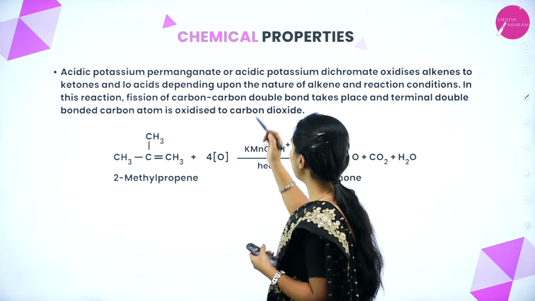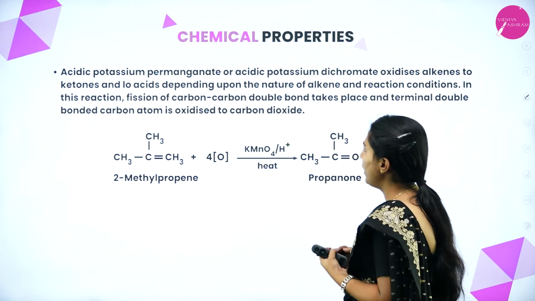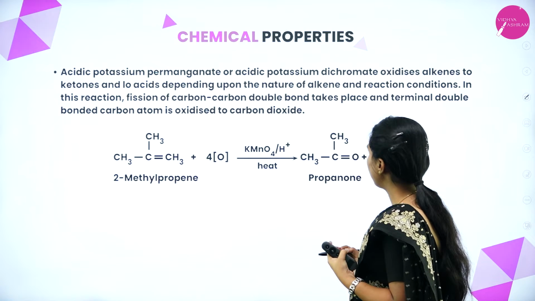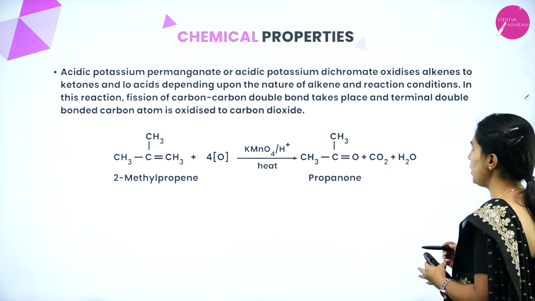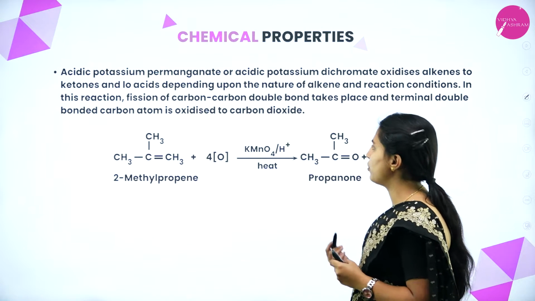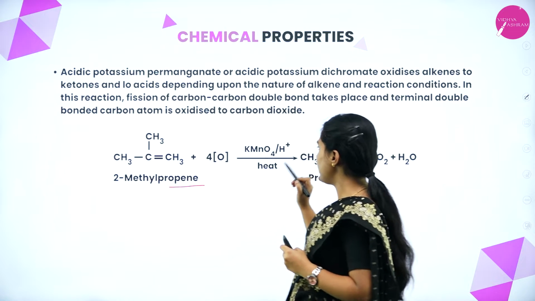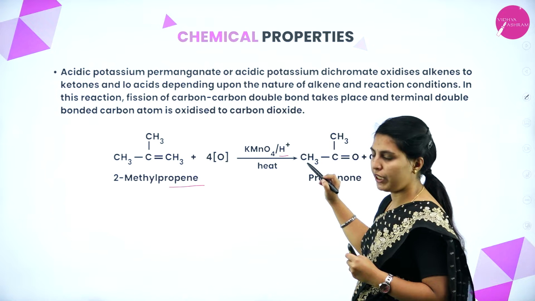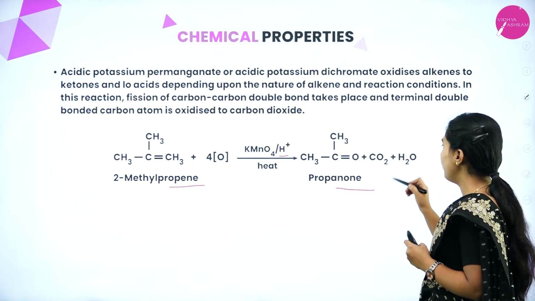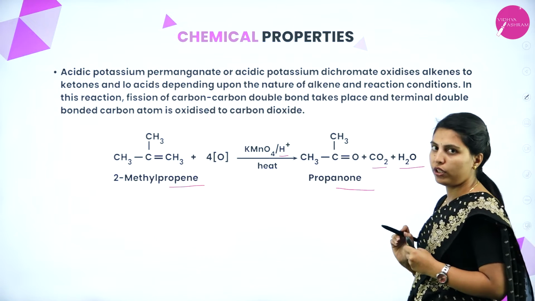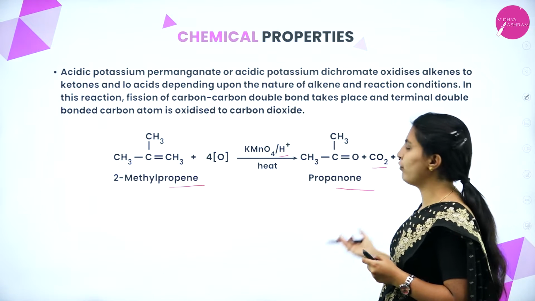Acidic potassium permanganate or acidic potassium dichromate oxidizes alkenes to ketones and acids, depending upon the nature of the alkenes and reaction conditions. In this reaction, fission of the carbon-carbon double bond takes place, and the terminal double bonded carbon atom is oxidized to carbon dioxide. Here also propene is there. When it gets oxidized in acidic medium, H plus means acidic medium, with KMnO4, it will form a ketone with the liberation of carbon dioxide and water. Okay, in the normal medium it will form alcohol, in the acidic medium it will form ketone.